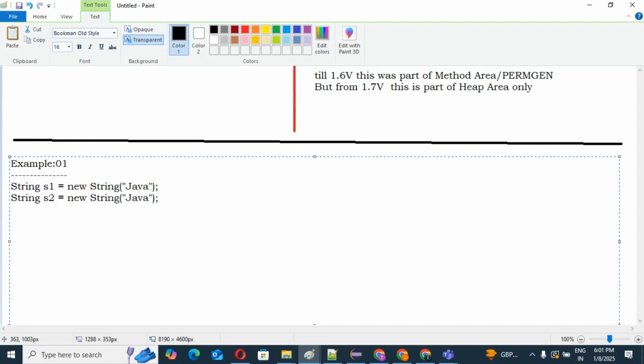Then this time I will create one with literals, so s3 equals to what?